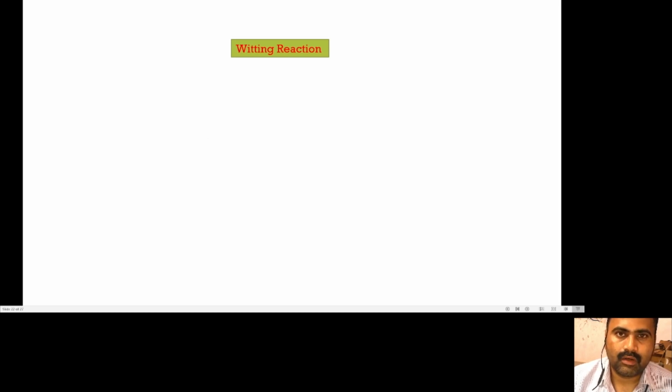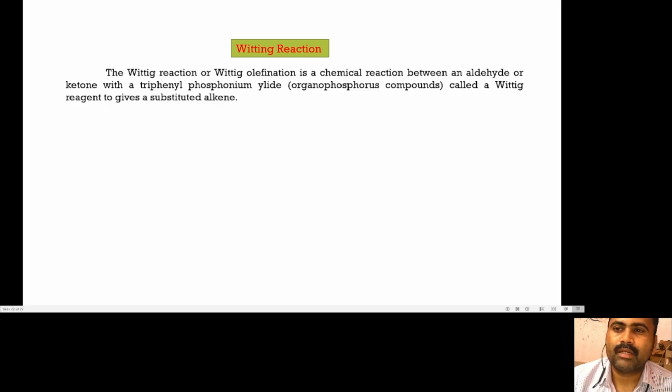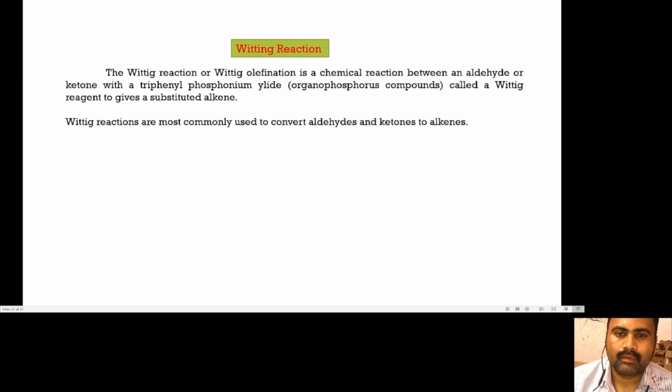Wittig reaction or Wittig olefination reaction is a chemical reaction between an aldehyde or ketone with triphenyl phosphonium ylide, called an organophosphorus compound, also called the Wittig reagent, to give a substituted alkene. Wittig reactions are most commonly used to convert aldehydes and ketones to alkenes.